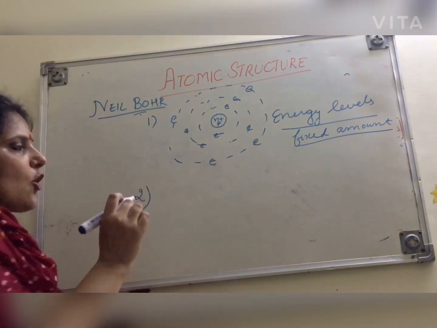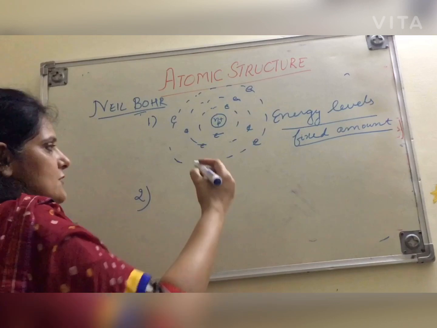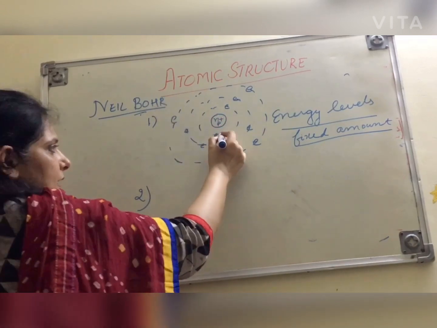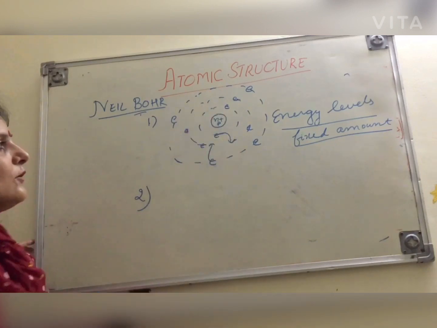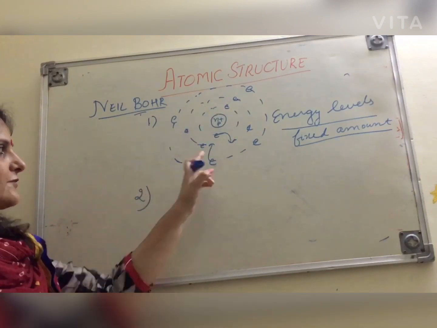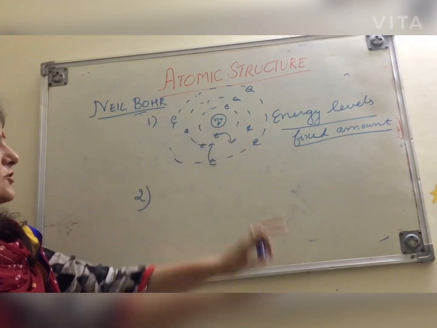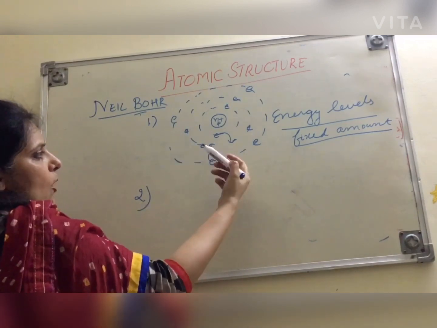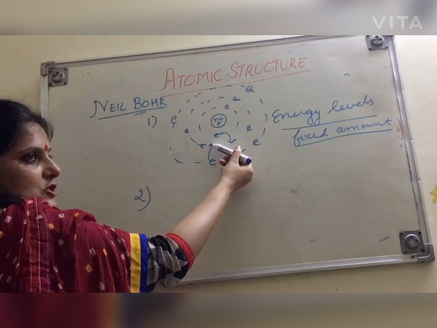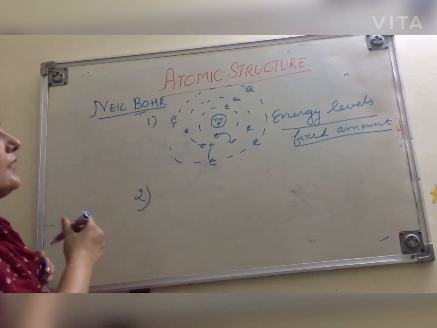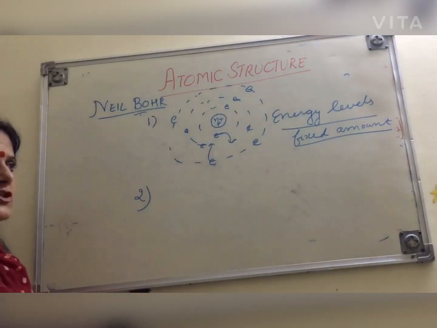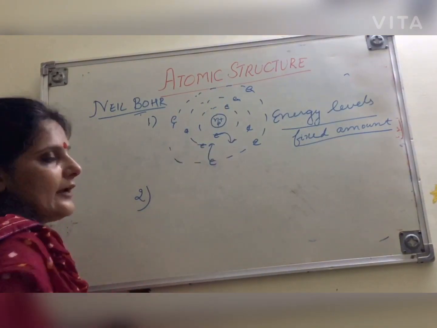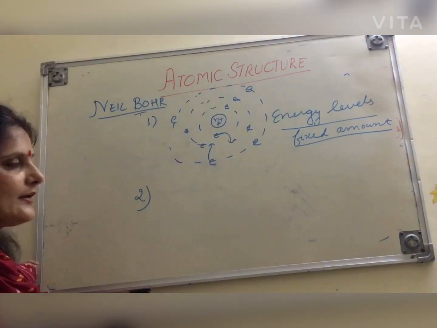The loss or gain of energy takes place when an electron jumps from one shell to another shell. If it jumps from a higher shell to a lower shell, there will be loss of energy, and if it jumps from a lower to a higher shell, there will be gain of energy.